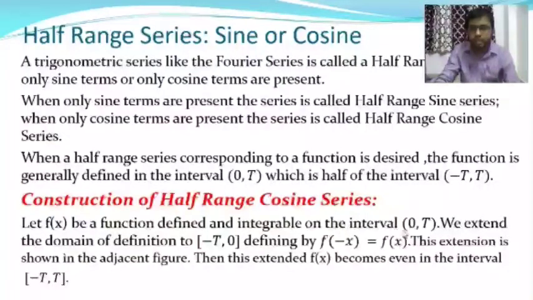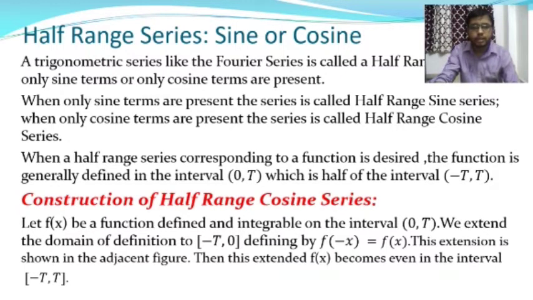So this is the definition of an even function, where f of minus x is equal to f of x, and if the function is an odd function, then f of minus x is equal to minus f of x. So in that case the function is an even function. This extension is shown in the adjacent figures.